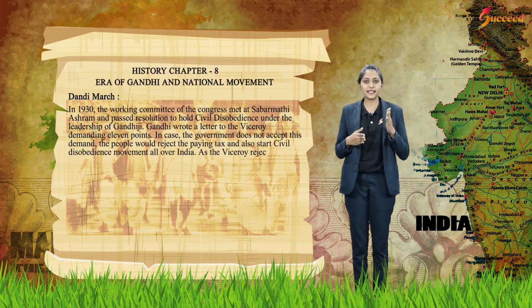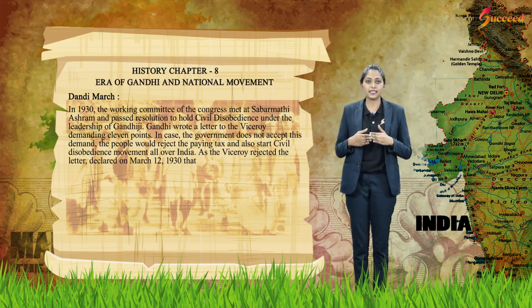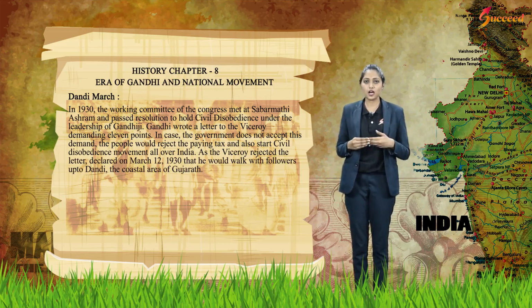As the Viceroy rejected the letter, Gandhi declared on March 12, 1930 that he would walk with his followers up to Dandi, the coastal area of Gujarat. Gandhi covered 375 kilometers on foot and reached Dandi.